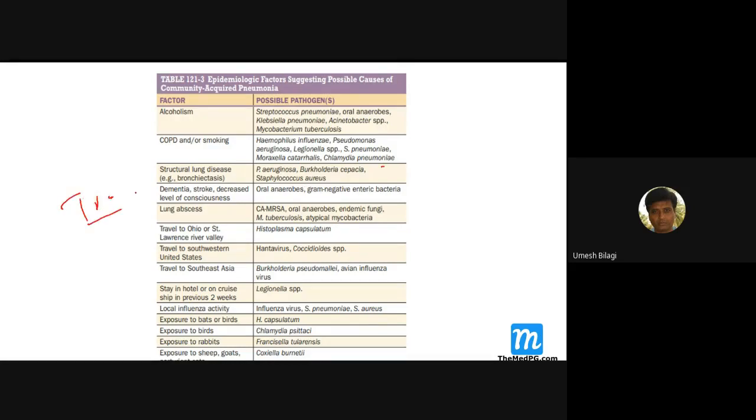Because you can direct your treatment. The proper antibiotics usage will be there. If the patient is alcoholic and develops pneumonia, the most likely causes are Streptococcus pneumoniae, oral anaerobes, Klebsiella pneumoniae, Acinetobacter, Staph, and Mycobacterium tuberculosis. Okay, and this also can cause pneumonia, TB. You should know that. Usually it is a chronic, slow, fibrotic disease, but it can cause pneumonia also.